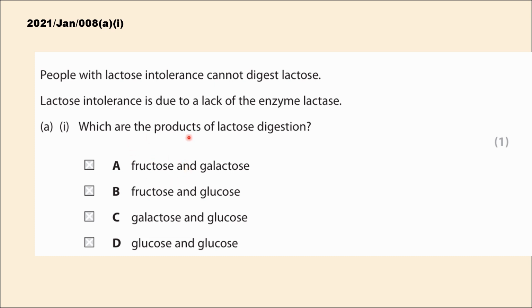So when lactose is digested, it breaks down into galactose and glucose. So even though the questions may vary, the concept remains the same. The correct answer here is also galactose and glucose.